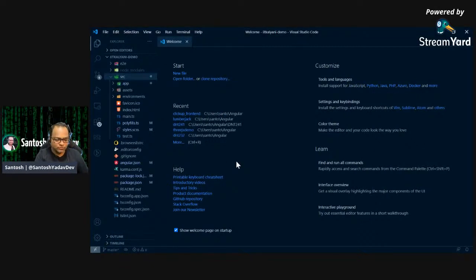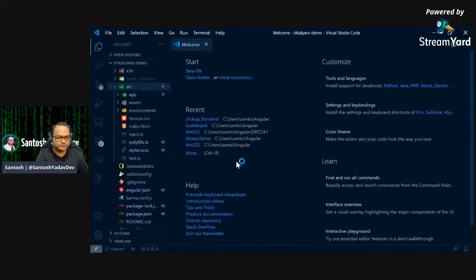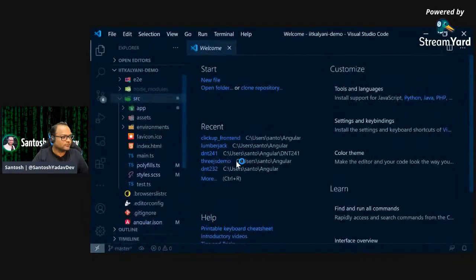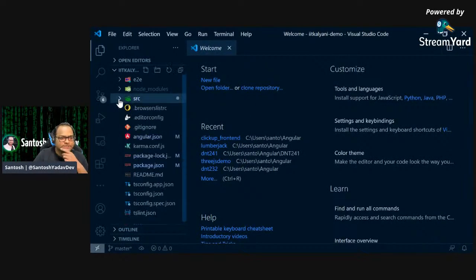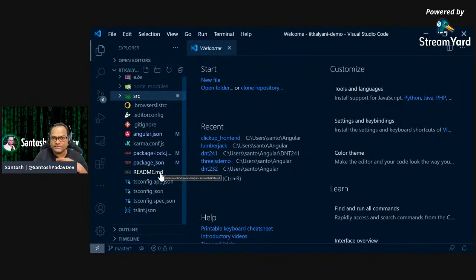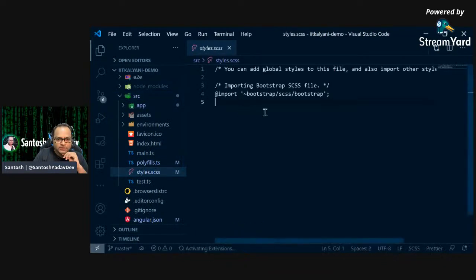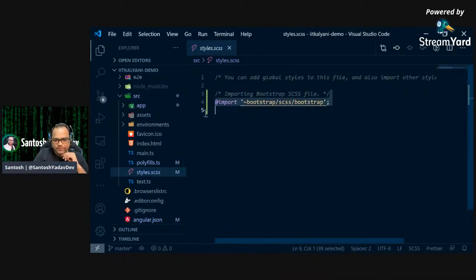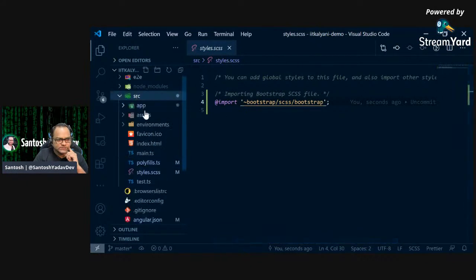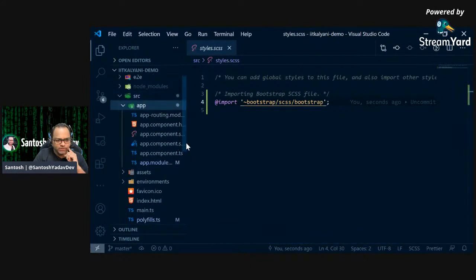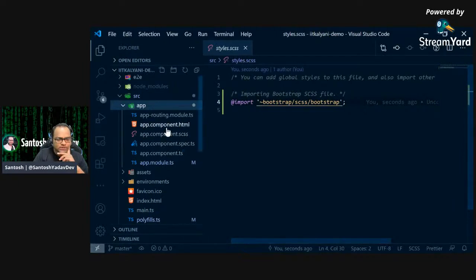And let me just zoom in. Okay, so this is the application which got created using the ng new command, if you remember. So we did ng new and everything is ready for us. And this is how Bootstrap is actually added to our application. You can see it imports something from bootstrap SCSS/bootstrap. So this is the adding of Bootstrap to our application.